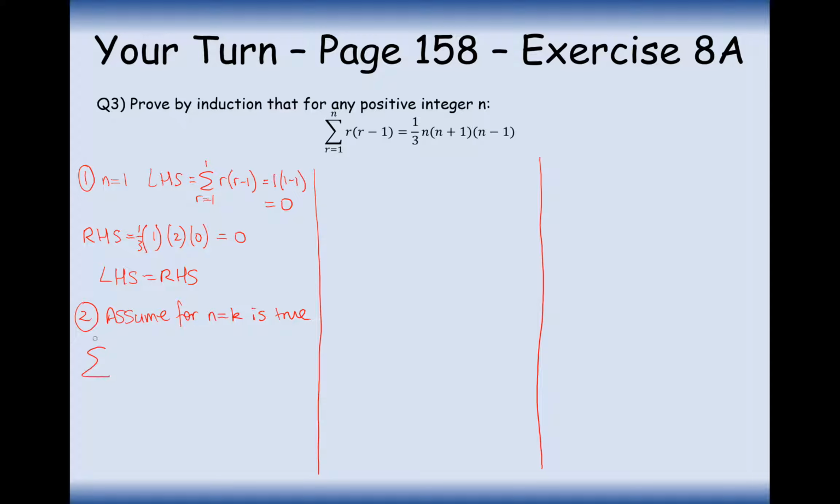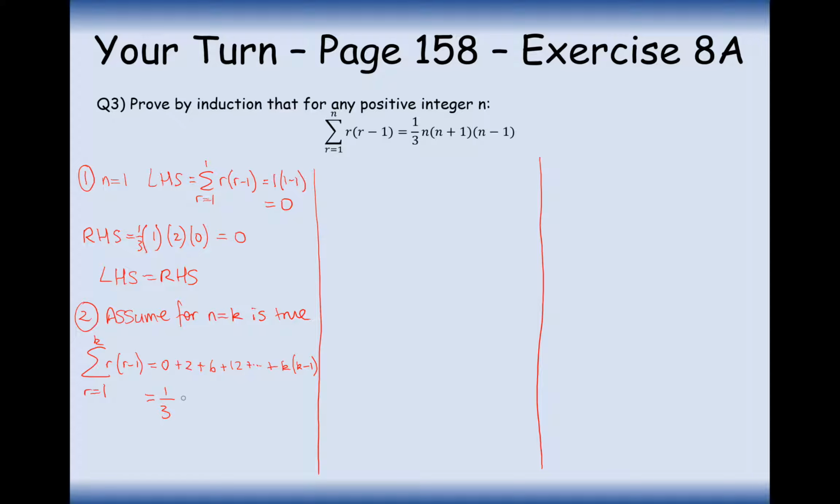Okay, so our theorem is the series up to k of r minus 1. Now what would this be? Well, it would be 0 as the first term. We worked that out earlier. The second term, when I substitute in 2, is going to give you 2. Step 3 is going to give you 3 times 2, which is 6. Step 4 is going to be 4 times 3, which is 12. All the way up to k minus 1.